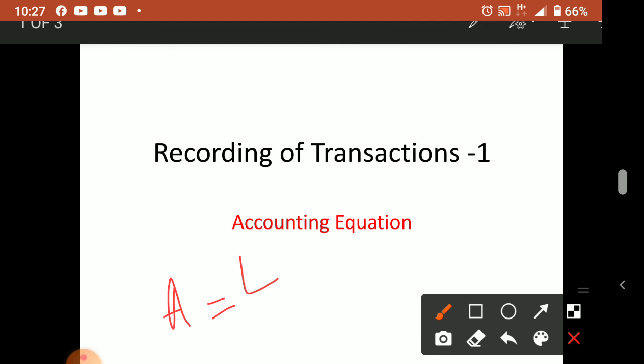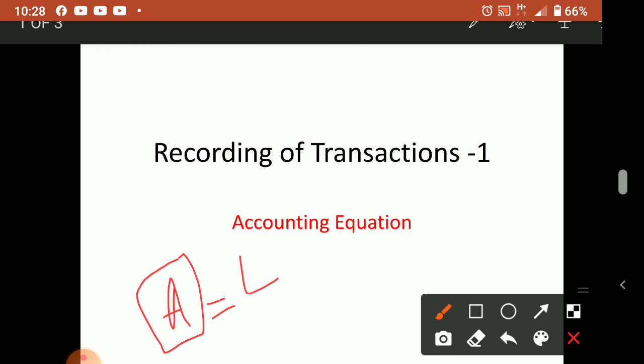The double entry system, I explained, is a system of accounting in which we follow the rule of debit and credit. As per this rule, when you do the accounting process, automatically the balance sheet will tally. Do you know what we mean by assets? Assets are the properties owned by the business. In the business name, whatever properties there are, that is called what? Assets. Example: land, building, furniture, machines, fixed assets, current assets, all are assets.